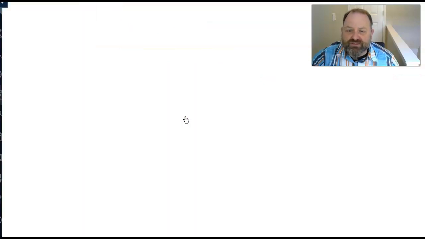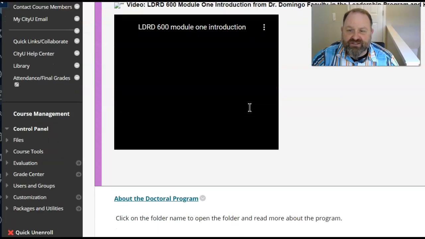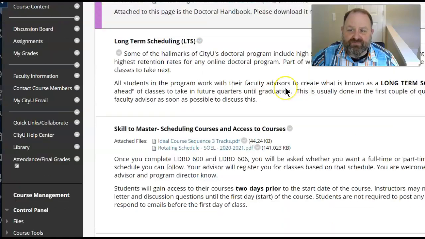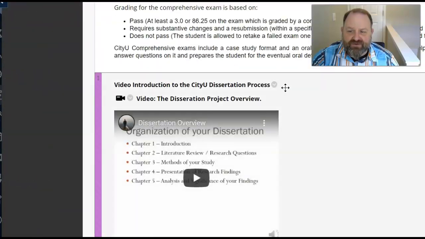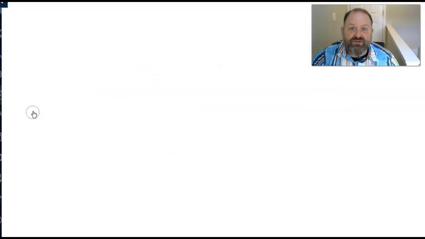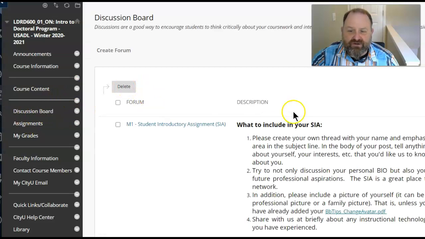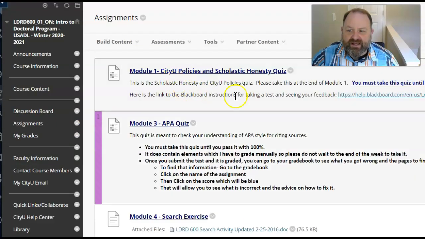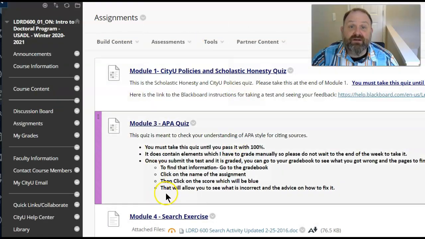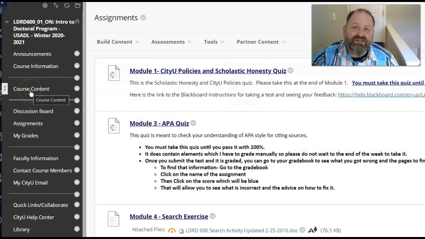When you click on a module, it's going to open up and you're going to see that there will be information inside of it. These folders, you just click on the folder name and it will take you into more information. And so you'll be able to see everything that you need to see as part of that. You can go directly to the discussion board using this link here, and this is where you'll find your SIA. There's also going to be a link in the module for that as well. Assignments, again, this class has a few quizzes that you have to take and a search exercise. All of that can be found here, but it will also be in the course content. So the course content is really your one-stop guide for everything you need to know about the program.